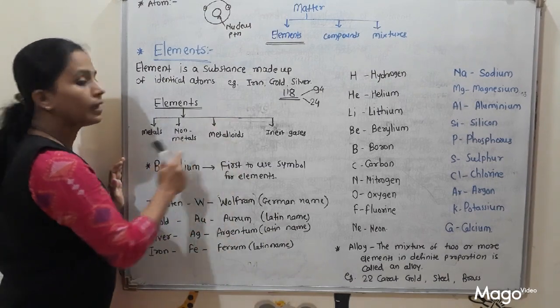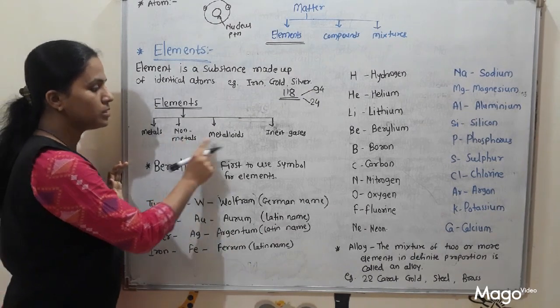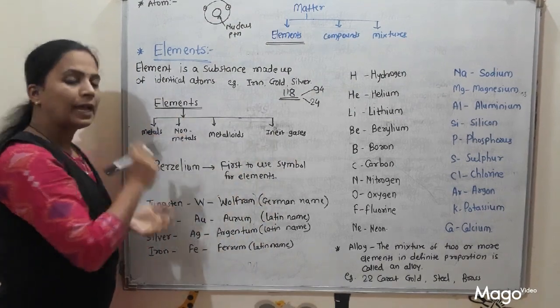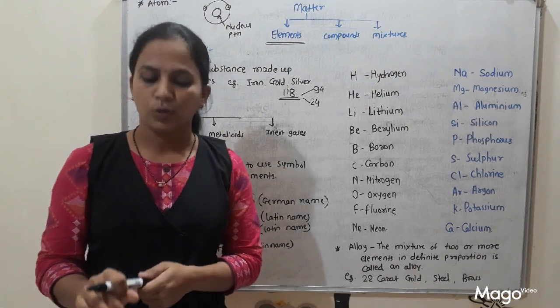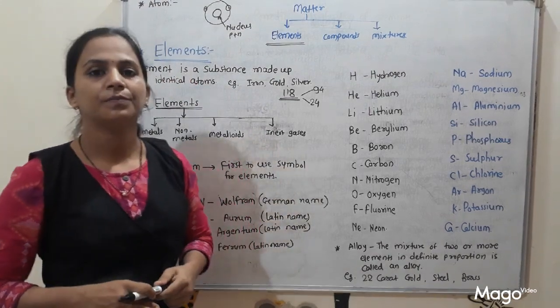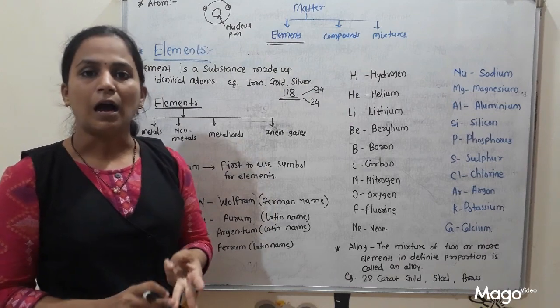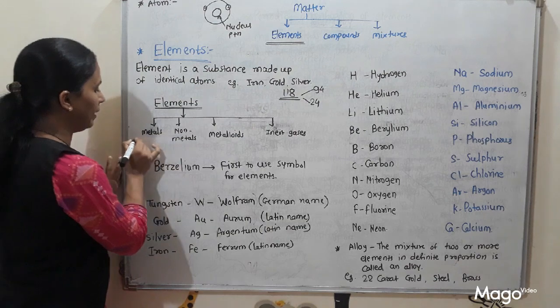Then these elements are again classified into four types: metals, non-metals, metalloids and inert gases. So metals. Tell me students, examples of metals. I think in the previous standard you also studied about metals. Yes, gold, silver, iron, cobalt, nickel. These are examples of metals.